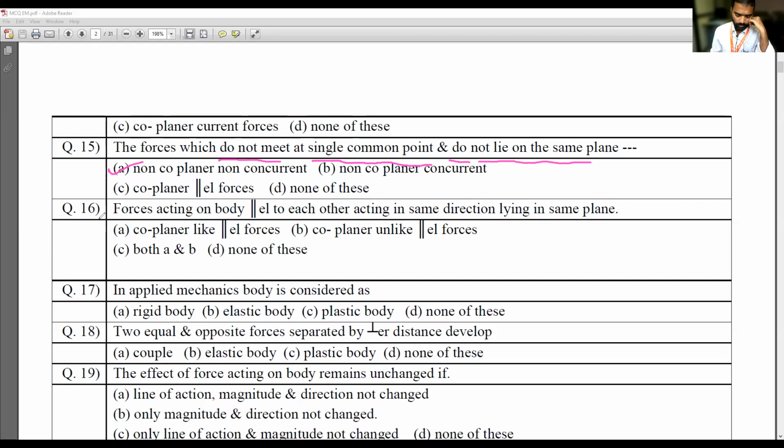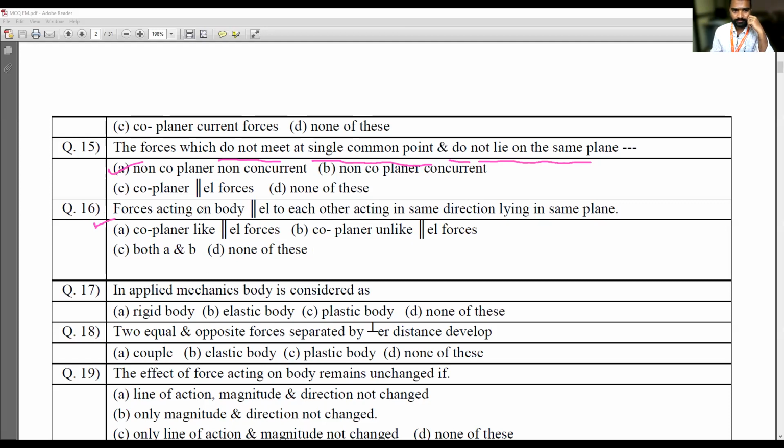Roll number 20. See, I am giving you a chance. You have to take this opportunity; this kind of opportunity you will not get. Read the questions. Okay, tell me, roll number 20. Read it. First read the question.